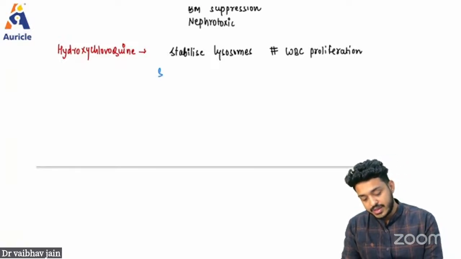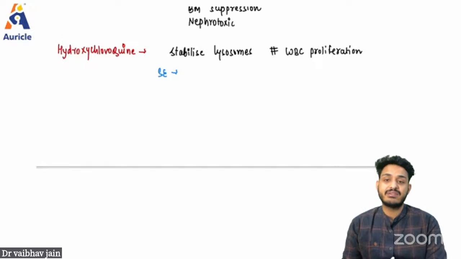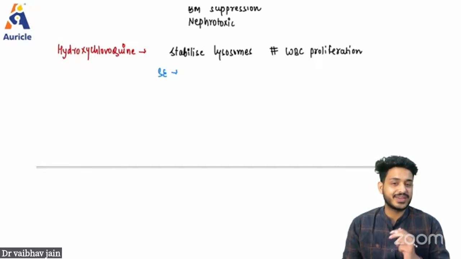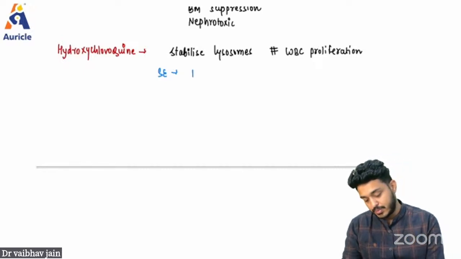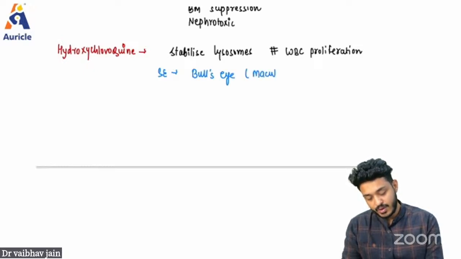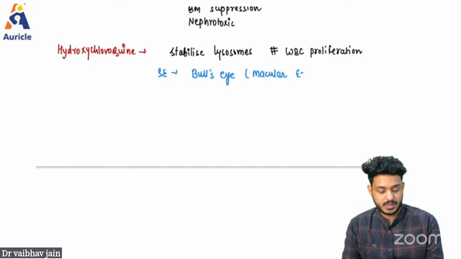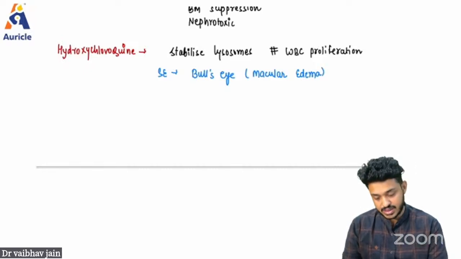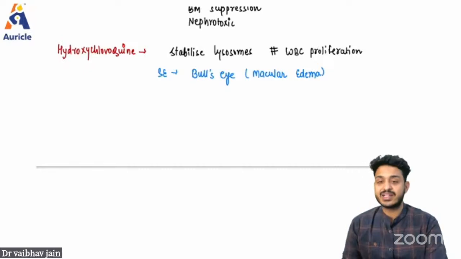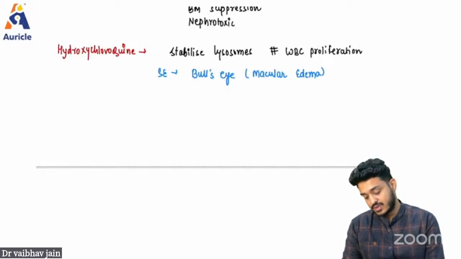An important question that they ask is based on the side effect. What is the most important side effect that you can get from this particular drug? Remember bull's eye maculopathy or macular edema. Macular edema is a very important side effect that you will be having because of hydroxychloroquine. The next important drug is going to be your sulfasalazine.